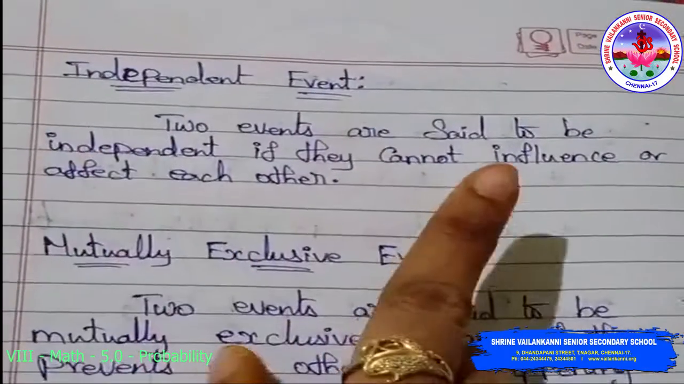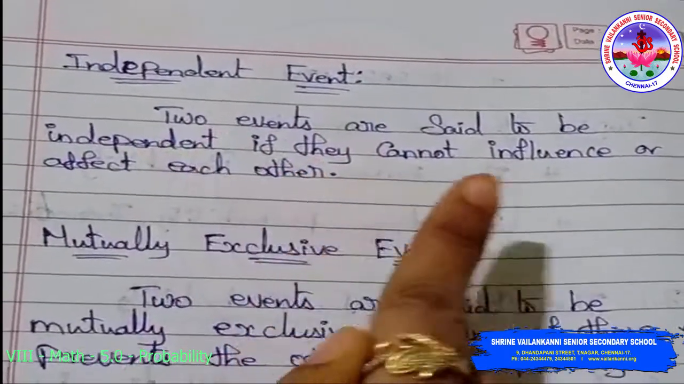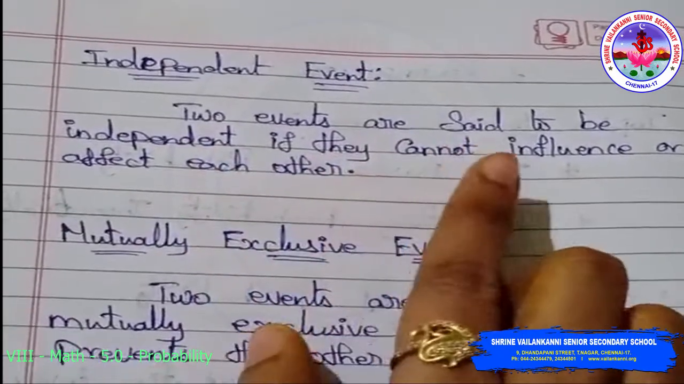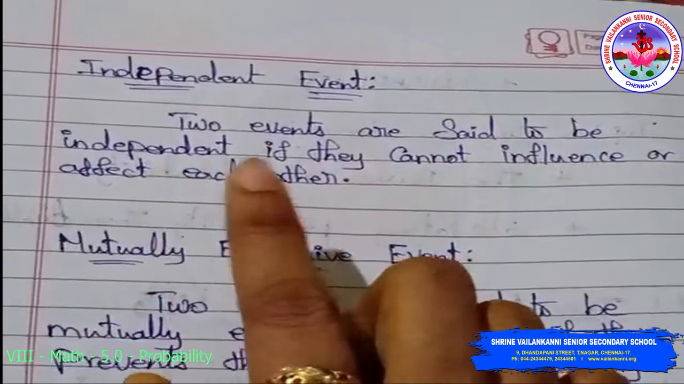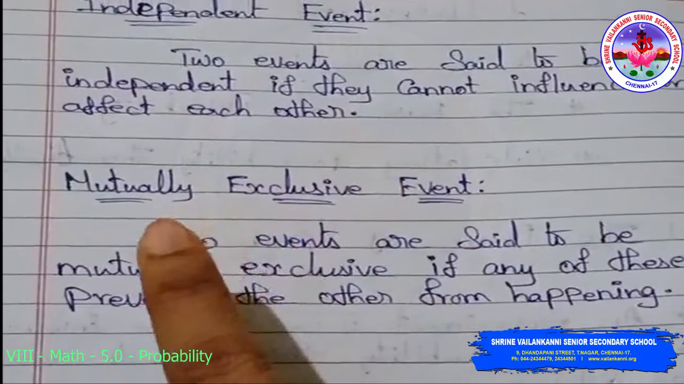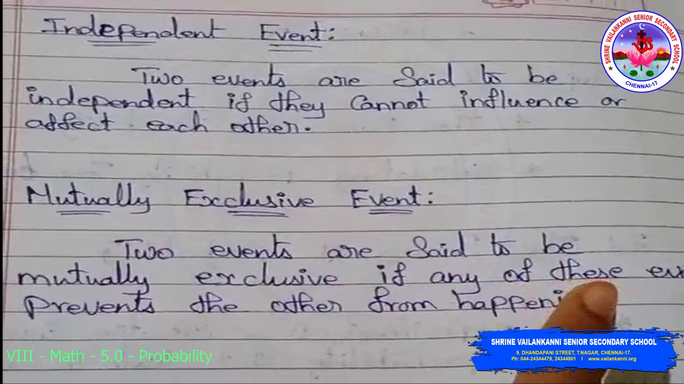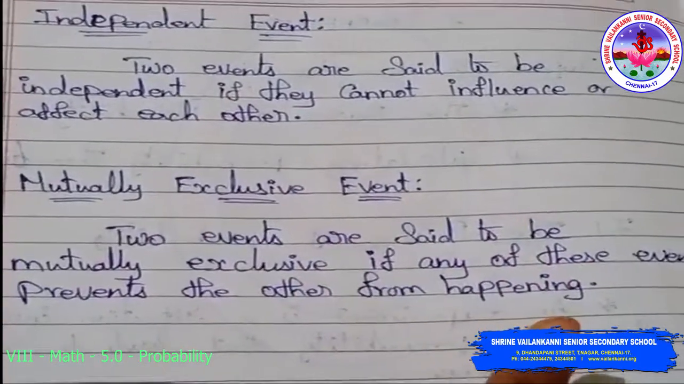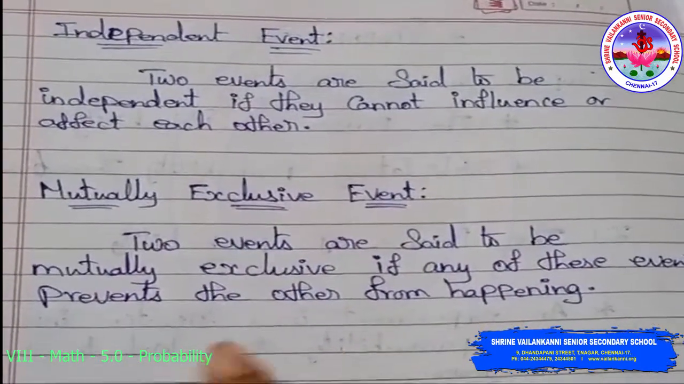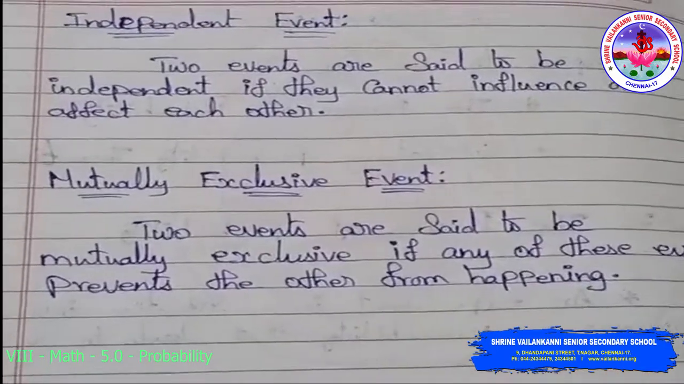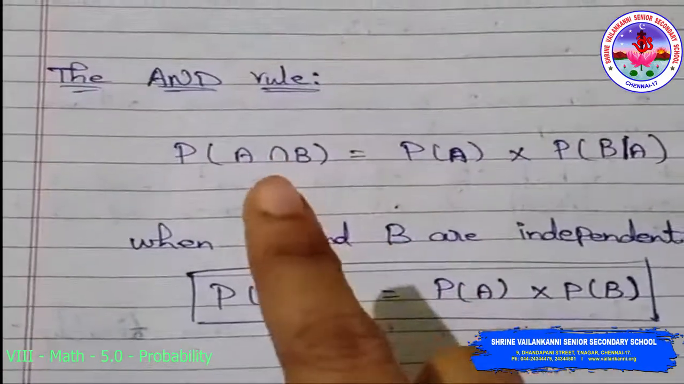The next one is independent event. Two events are said to be independent if they cannot influence or affect each other. The next one is mutually exclusive event. Two events are said to be mutually exclusive if any of these events prevents the other from happening.